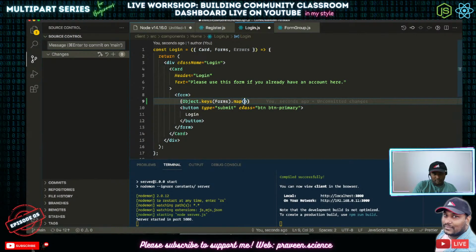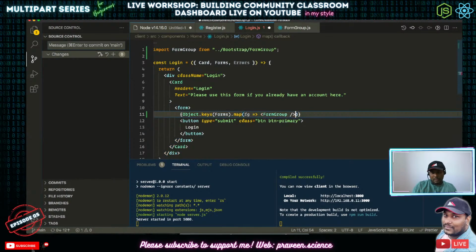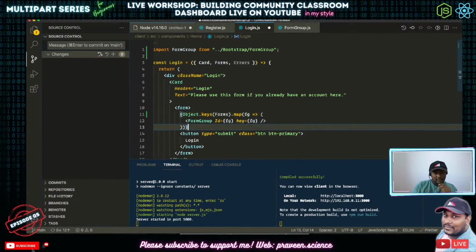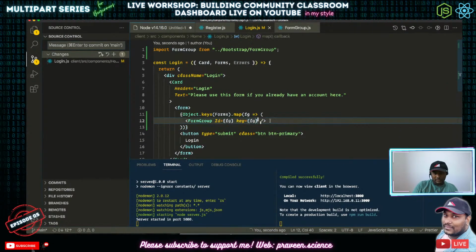So now, with this one here, we will try to generate the form group. So let's put FG. This is one of the form groups. So I'm going to do a form group, and the first thing that we need is the ID. So the form group ID is going to be FG. Key is also going to be FG. Something like this. Now the problem we might get is both. Look at this, we already got this. Let's also put a label, which is FG.